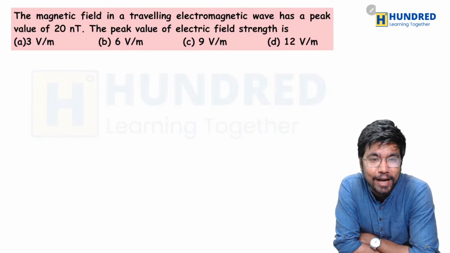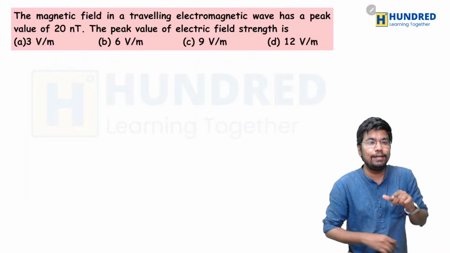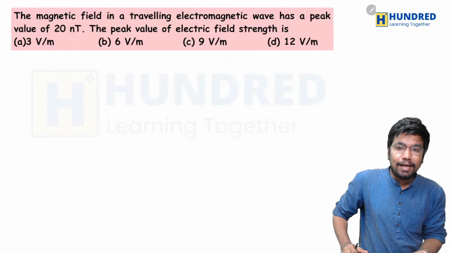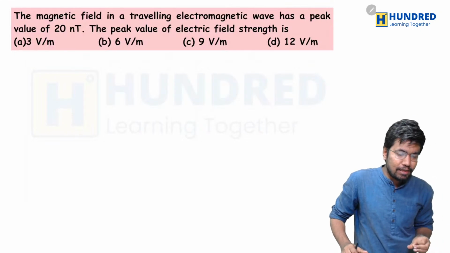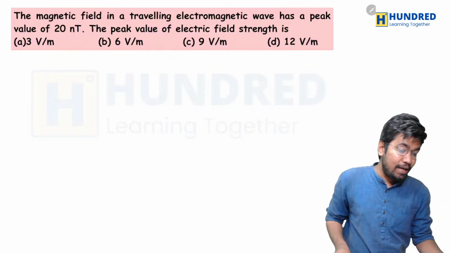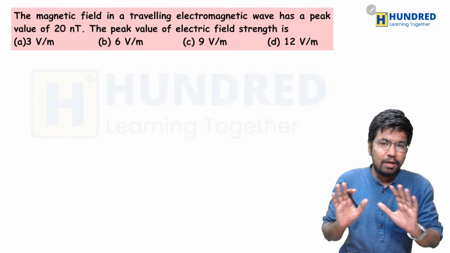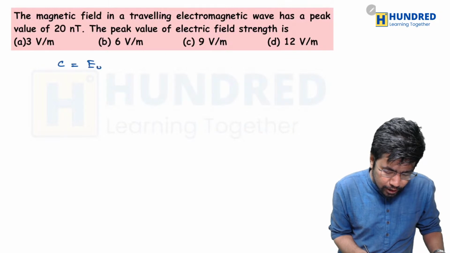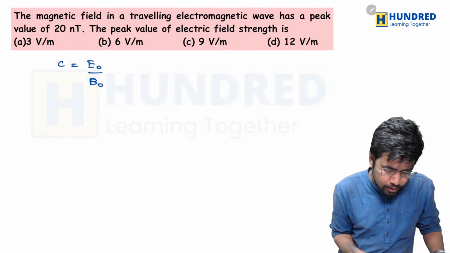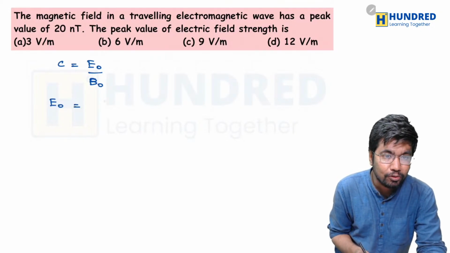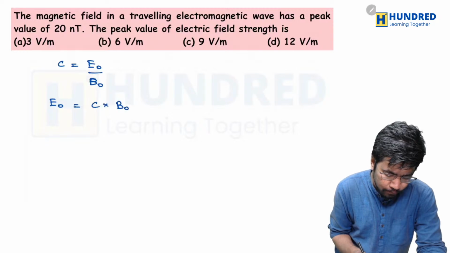Okay, so the magnetic field in a traveling electromagnetic wave has a peak value of 20 nT, that is nano Tesla. The peak value of electric field strength is, okay, they are asking us to find the peak value of electric field strength. So this is a pretty straightforward question actually. You already know that the velocity of light should be equal to electric field divided by magnetic field, right? So now they are asking us to find the value of electric field. So you can simply multiply the velocity of light into magnetic field.